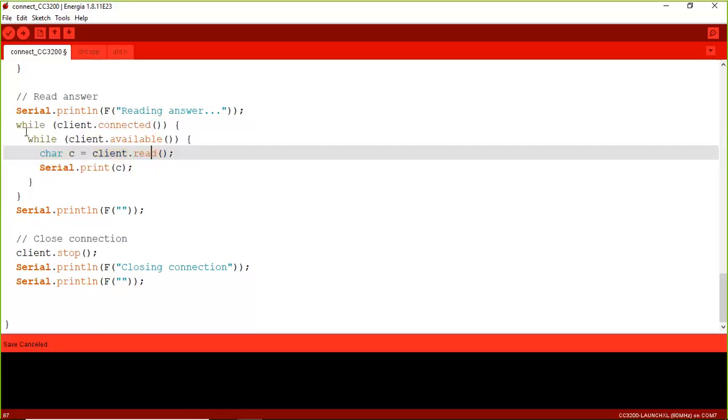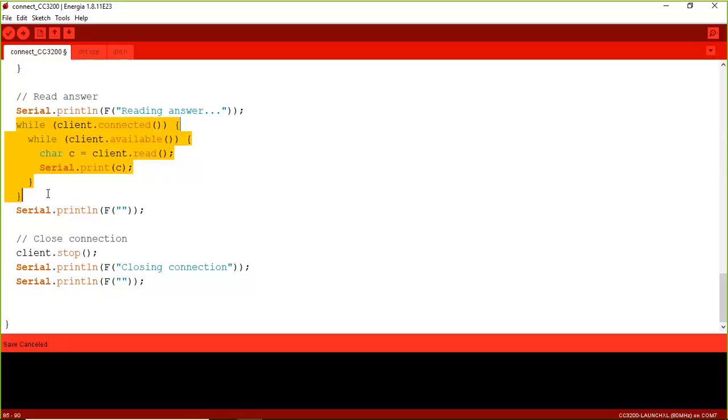This code is actually a response from dweet.io as a JSON file back to the CC3200 board, and that will be displayed in the serial monitor. Then finally, what we need to do is stop the client connection and close the connection. That's all. This is what is happening.